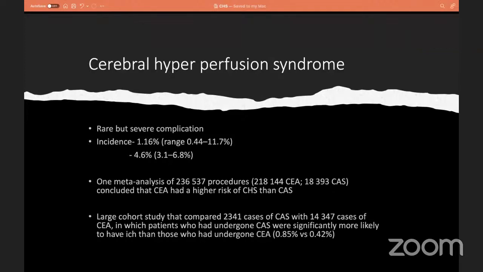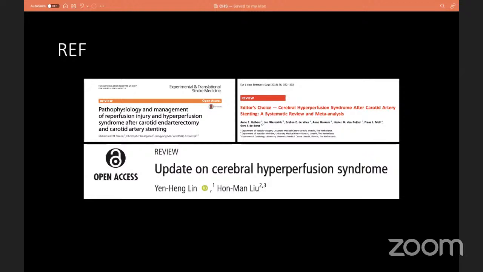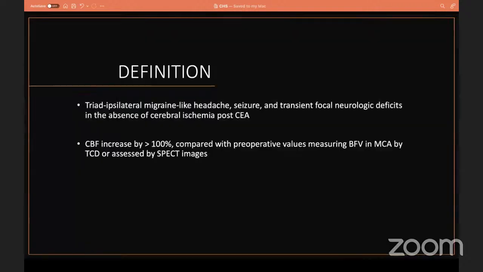So this is a rare but severe complication. The incidence was reported as 1 to 5% in literature. There was conflicting data regarding which has more risk of cerebral hyperperfusion, whether carotid endarterectomy or carotid artery stenting, but both carry a risk of cerebral hyperperfusion. Patient selection is important, as sir said. This is the literature from where I have taken the rest of the slides.